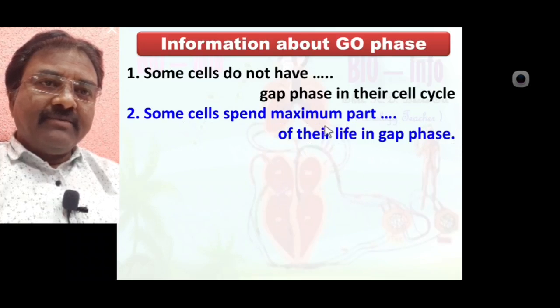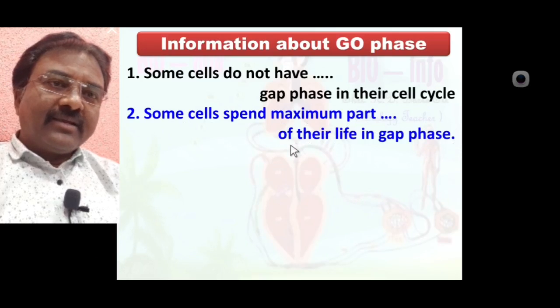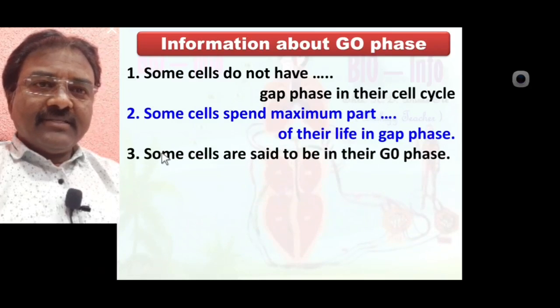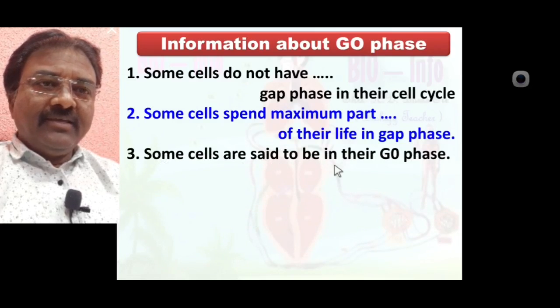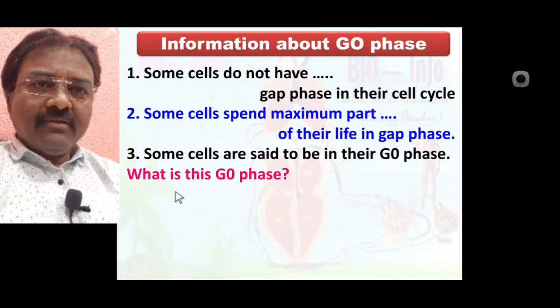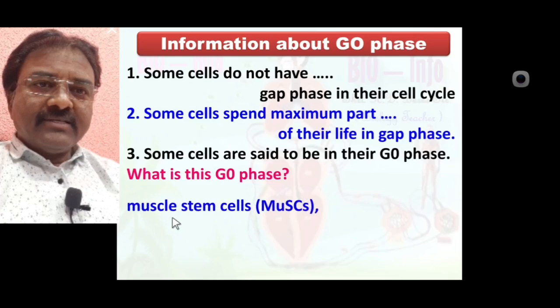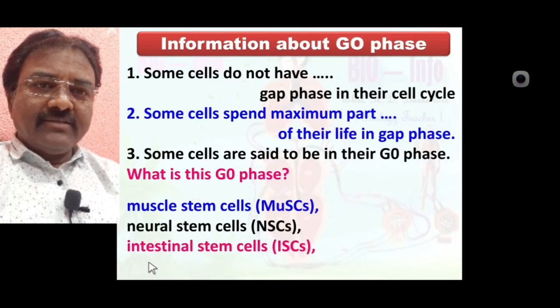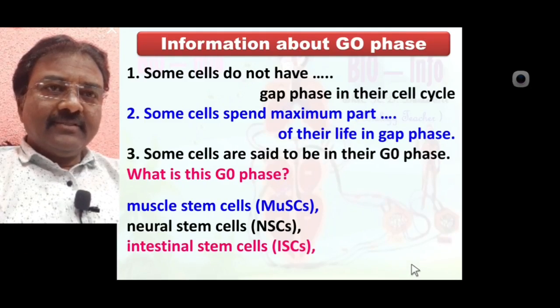Some cells are said to be in their G0 phase, meaning gap zero phase. What is this G0 phase? Muscle stem cells, neuron stem cells, and intestinal stem cells are mostly in G0 phase. Now we learn